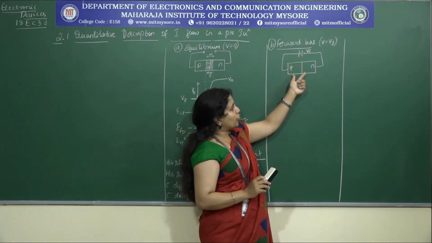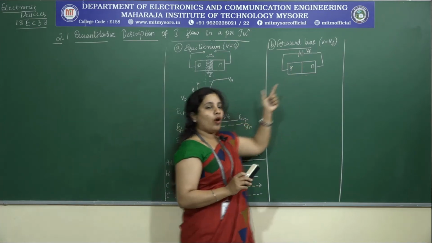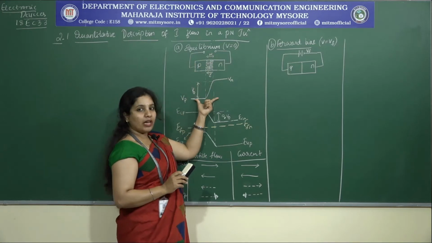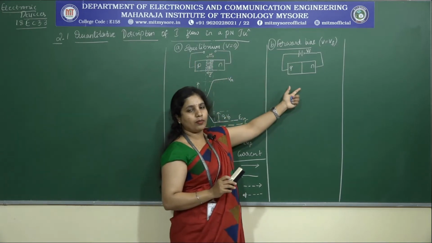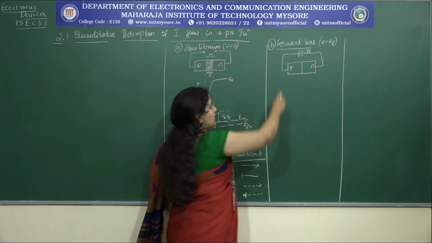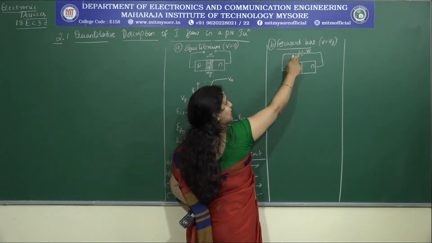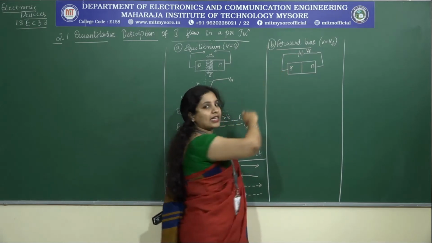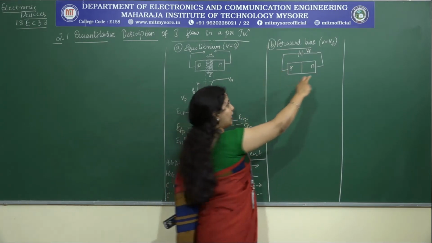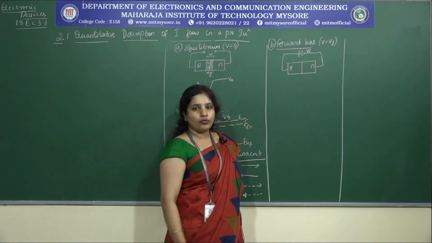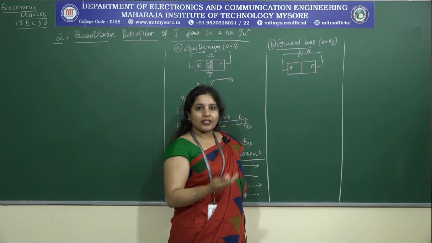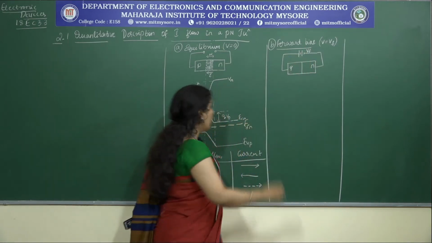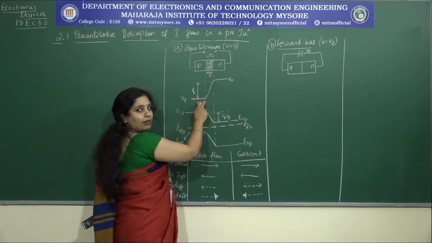Now, once you have understood this, let's see what happens to the electrostatic potential, which in case of equilibrium was like this, in case of a forward bias condition. What is happening to the P-type material? It is at the higher potential. The electrostatic potential at the P side is at the higher end relative to that of the N side. All of you agree with me? Now, by what factor is it at the higher end? It is by a factor Vf. Therefore, can I represent my Vp at the same level? No.